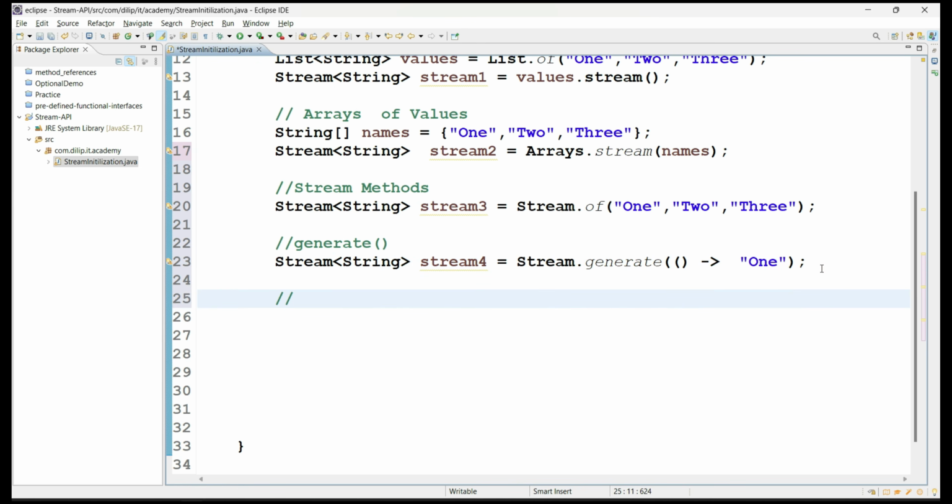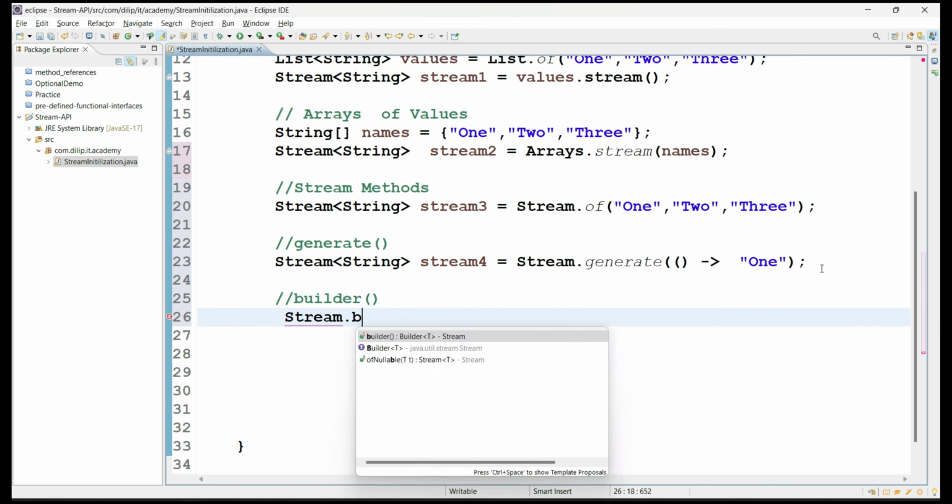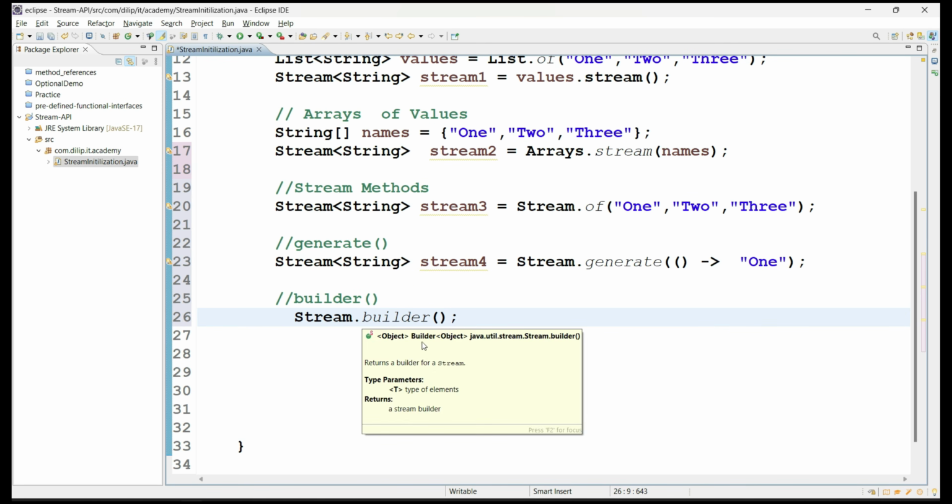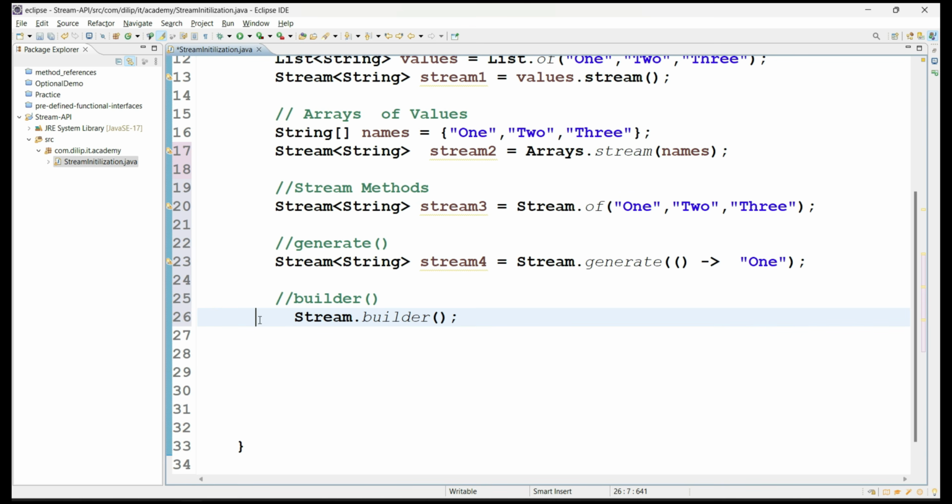Similarly, we have other methods in the stream API. That method completely depends on the builder design pattern. That means stream provides a builder design pattern implementation, so from that also we can create stream objects. So it's all about the builder method. How am I going to create it here? This is also from stream dot builder. It is going to give you just a stream builder object, but not the actual stream object. If you see here, it's just returning the builder object.